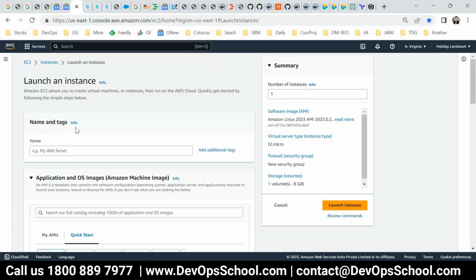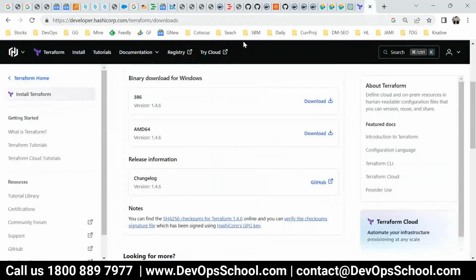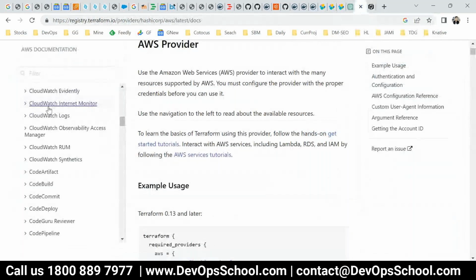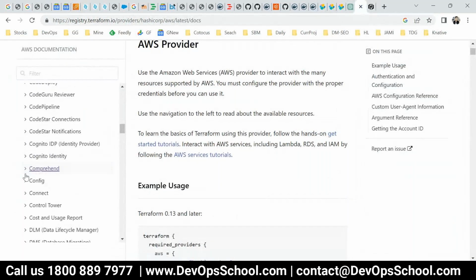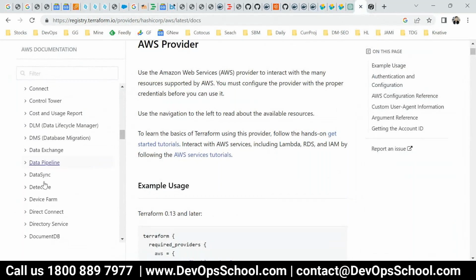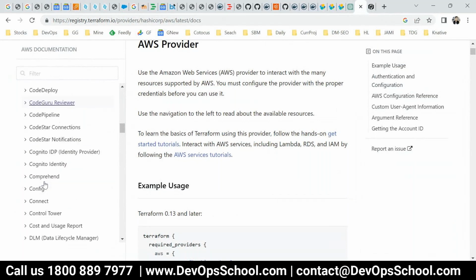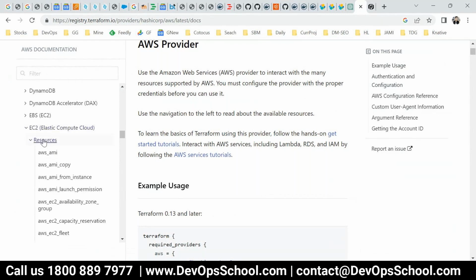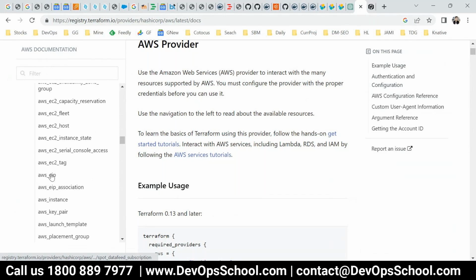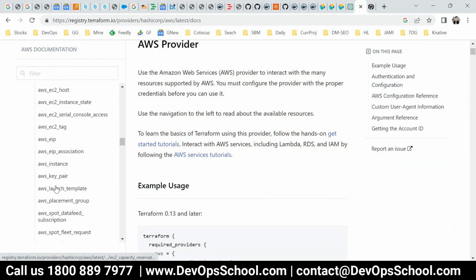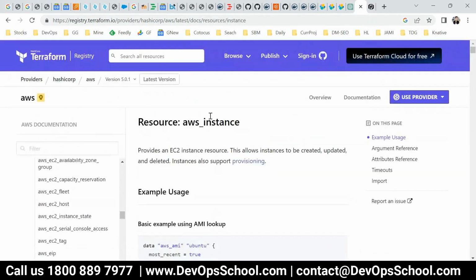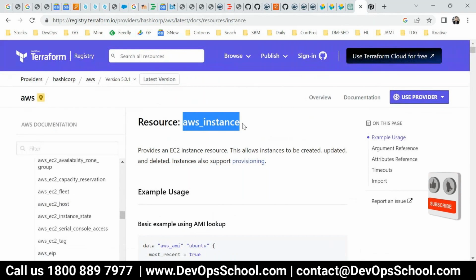So same way, go to the AWS documents, which is here. Which one? Cloud compute, compute, EC2, starting with E here. Then in this, you have so many resources. Which one do you want? EC2. This one. So this is the instance resource name, which will get you the instance.